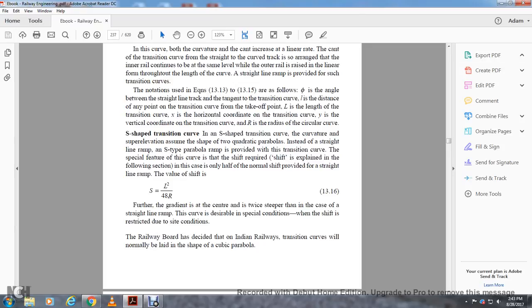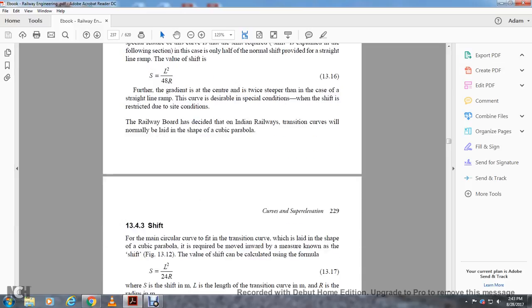The value of shift is S equals L squared divided by 48R, or with the further gradient centered with twice the sleeper, with the straight line ramp. The curve is restricted due to the special condition for the shift. The Railway Board has decided that on Indian Railways, transition curves will normally be laid in the shape of the cubic parabola.